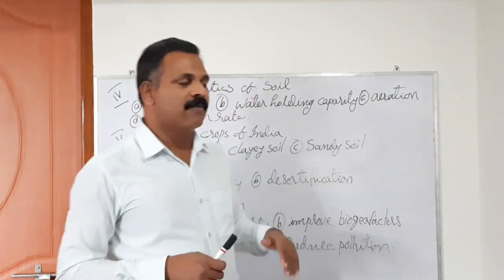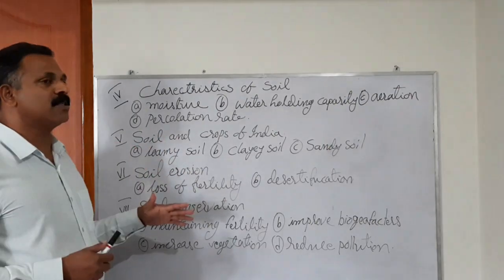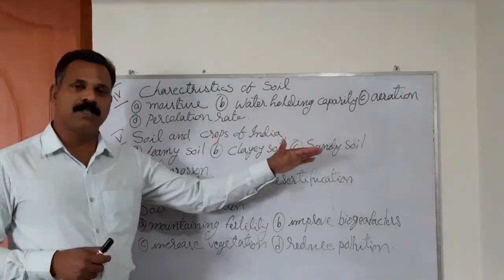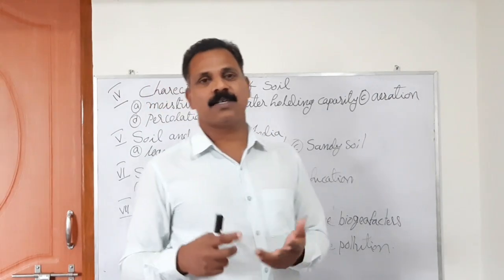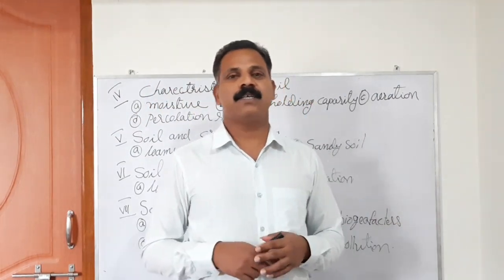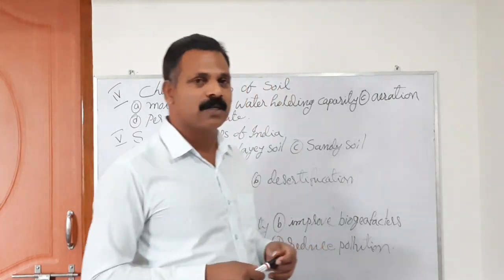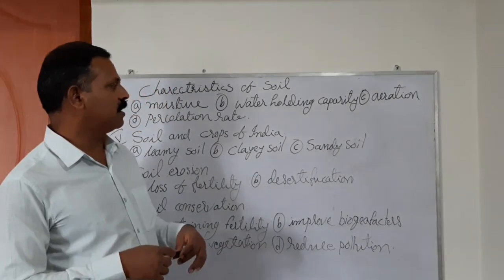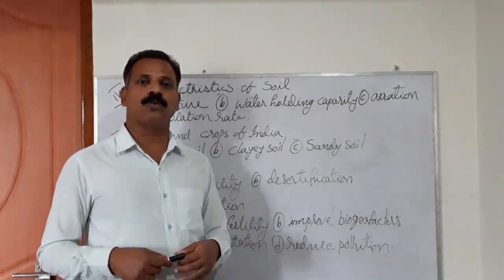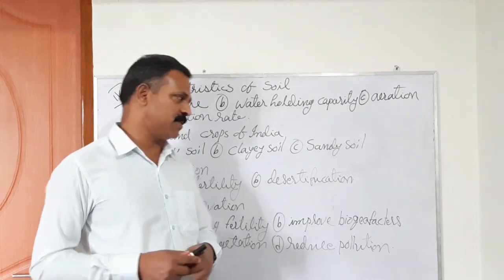Because the type of soil available in a particular area determines what type of crops can be grown. India has sandy soil areas, loamy soil areas, and clay soil areas. Sandy soil comparatively has less humus and fewer nutrients, so it is not at all good for growing crops. That is why fewer crops are grown in sandy soil.